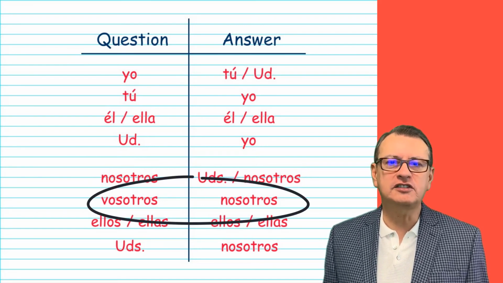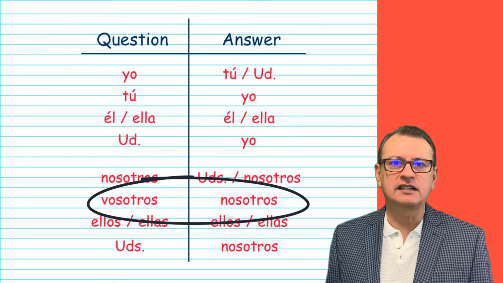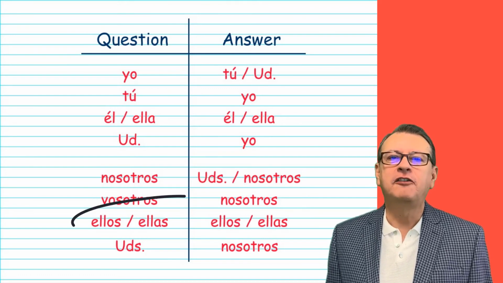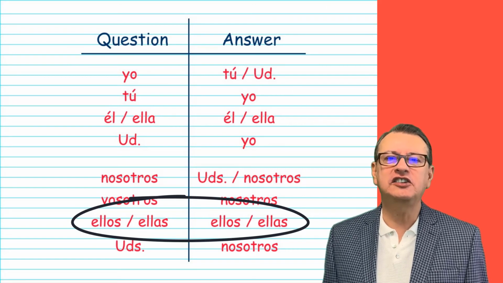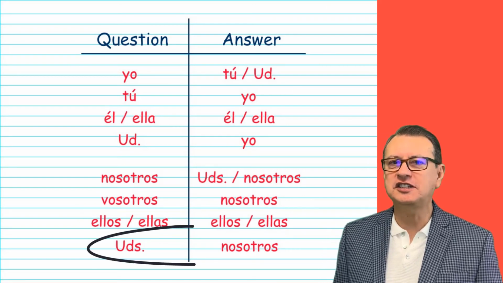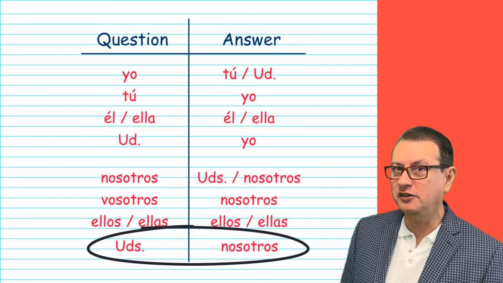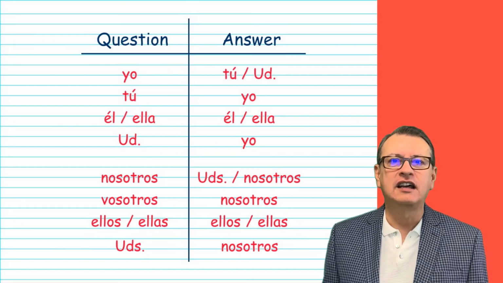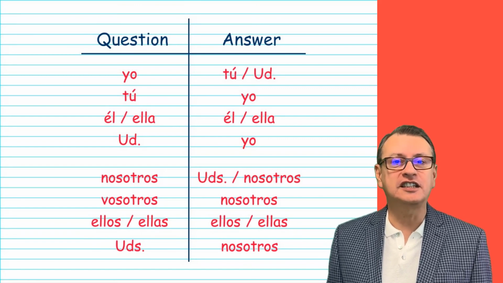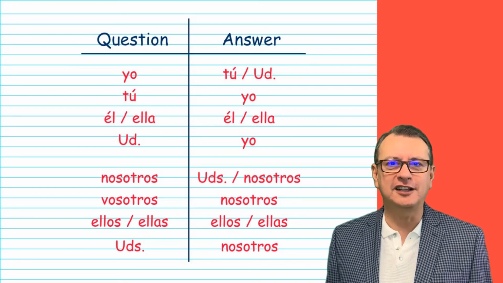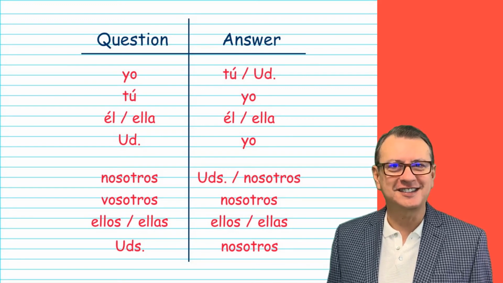For vosotros, you can respond back saying we. Not that difficult, right? For ellos and ellas, continue using the same pronoun. But be very careful because ustedes refers to are you guys, and they respond we. That's how we ask questions in Spanish, which pronoun goes in the question and which pronoun should go in the answer. So are you ready for practice?